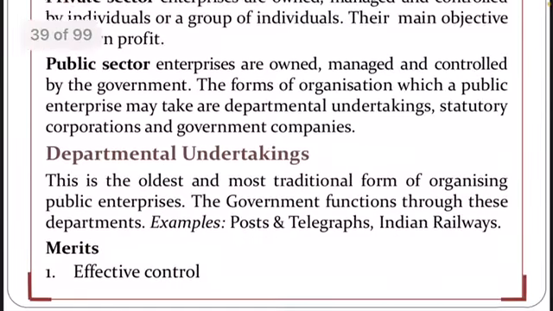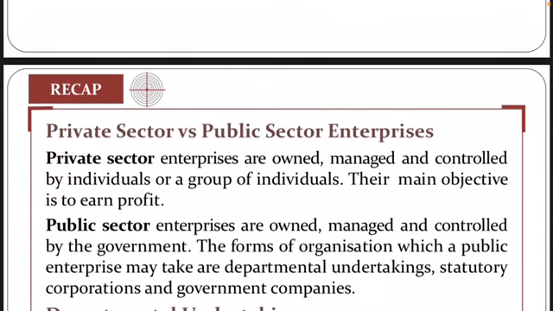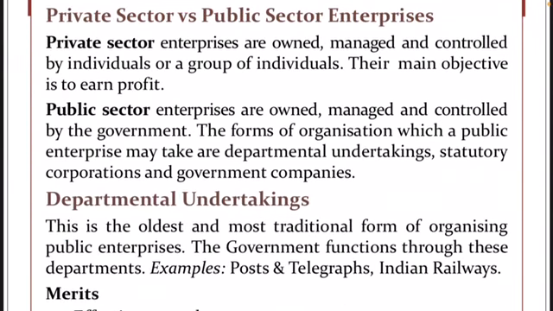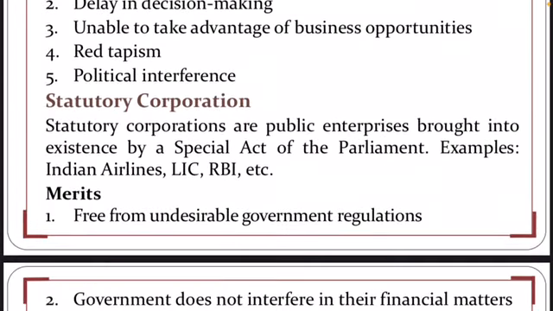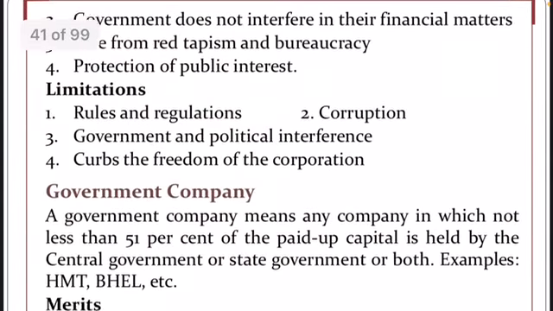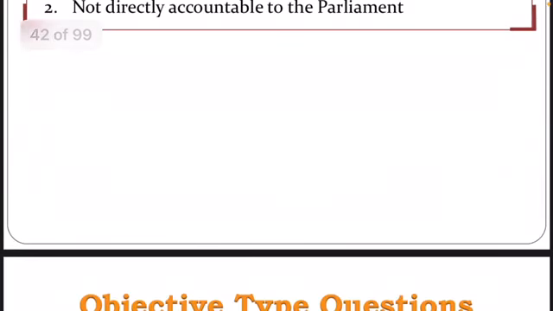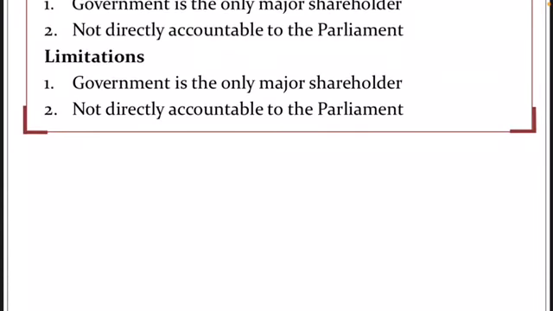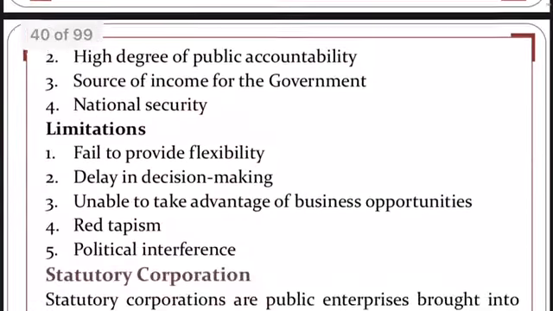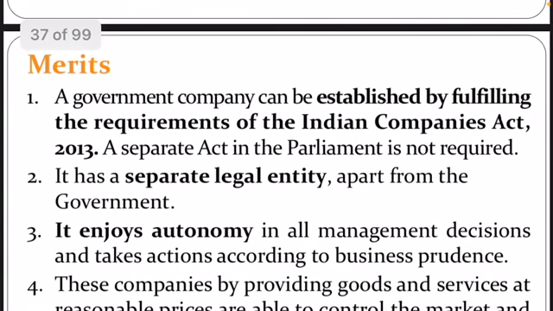The next topic is global enterprises, which is removed from your syllabus. This is the recap of what we have discussed: private sector versus public sector, departmental undertakings and their limitations, statutory corporations with merits, limitations and features, and government companies with merits, limitations and various features. So guys, the chapter is completed, and below that there are some objective questions which will be provided to you shortly. This is chapter number 3, private, public and global enterprises, in which the topic of global enterprises is removed.